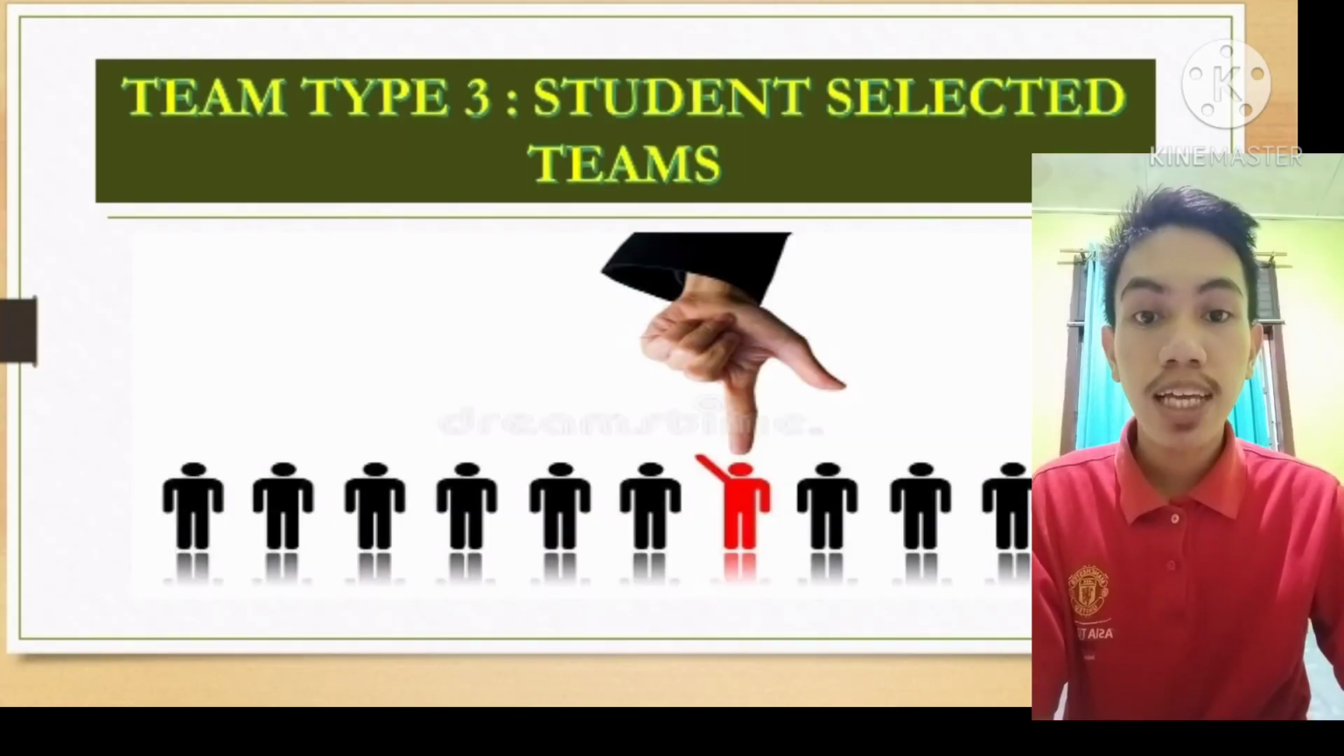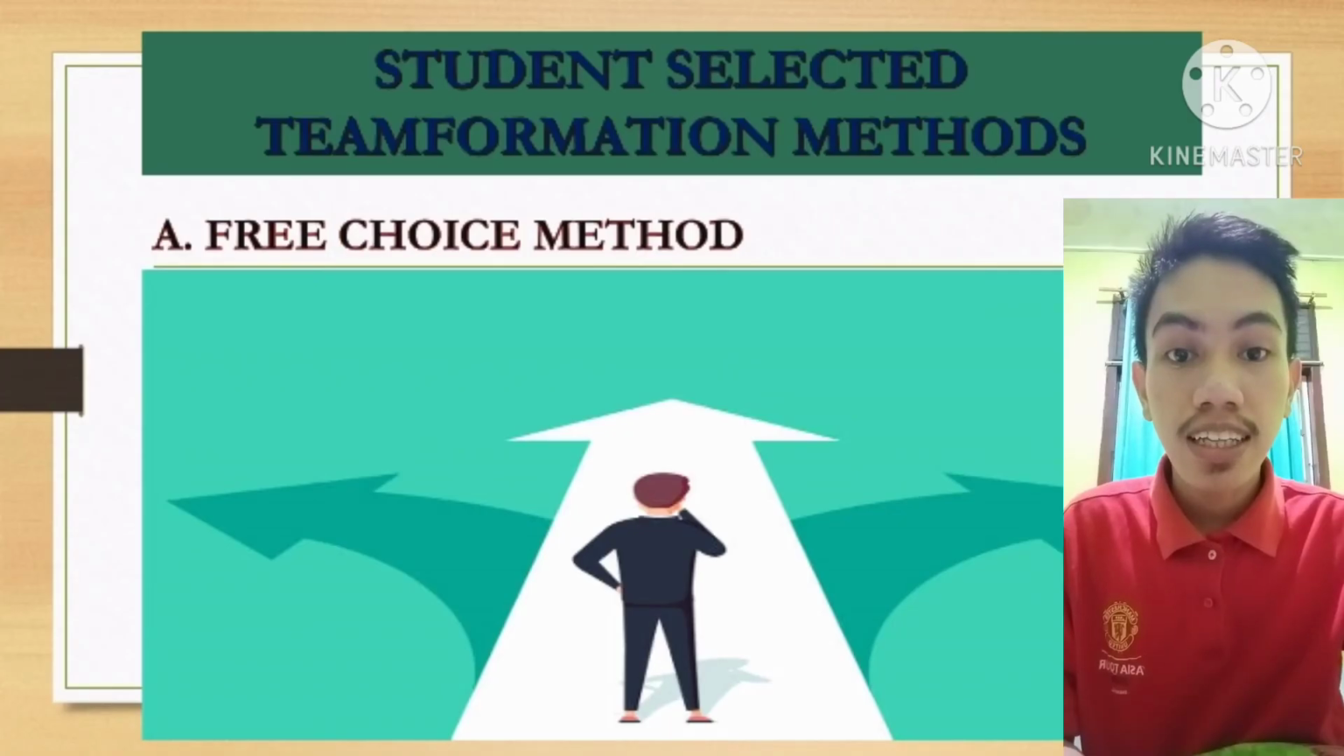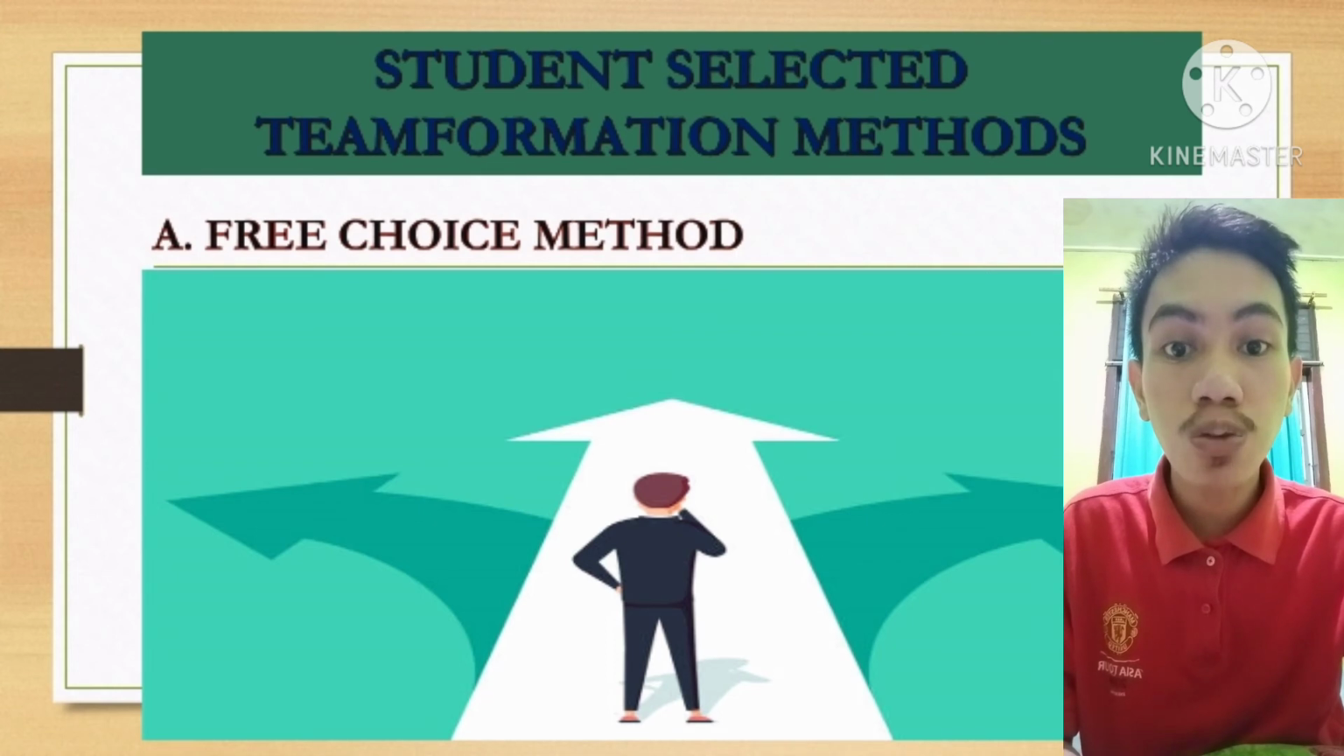We move to team type 3, namely student selected team. Student selected teams allow students to work with those they already know and like. Some people say it will be more pleasurable. Student selected team transformation methods. The first is the free choice method, the method where students are given the chance to freely select their teammates in making a team.